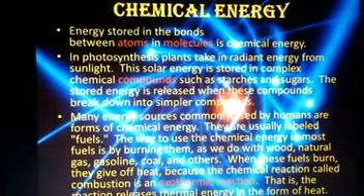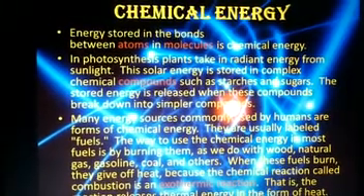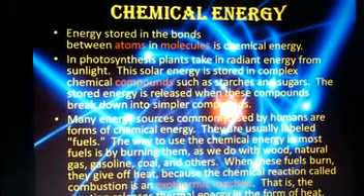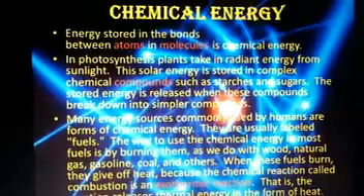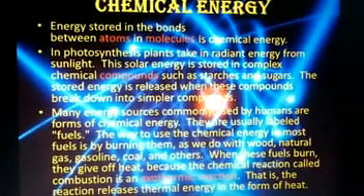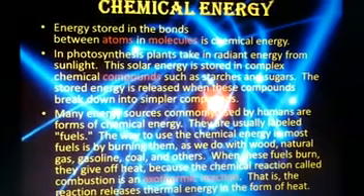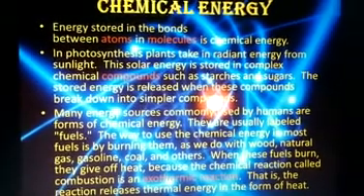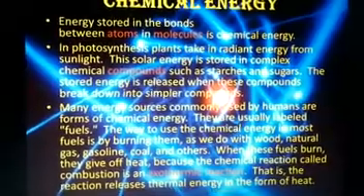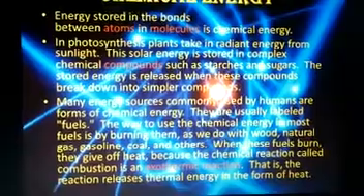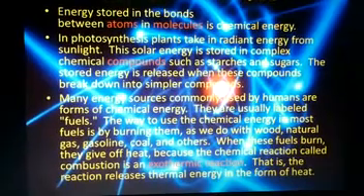Many energy sources commonly used by humans are forms of chemical energy. They are usually labeled fuels. The way to use the chemical energy in most fuels is by burning them, as we do with wood, natural gas, gasoline, coal, and others. When these fuels burn, they give off heat because the chemical reaction called combustion is an exothermic reaction. That is, the reaction releases thermal energy in the form of heat. Example of chemical energy: wood burning.